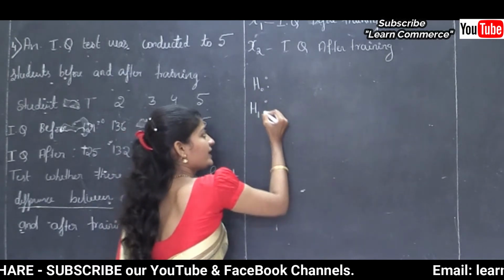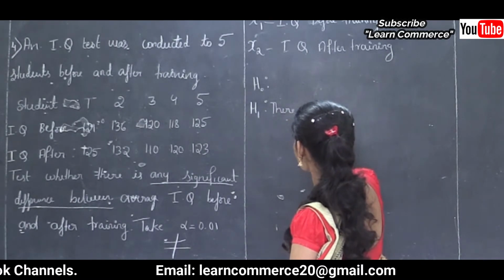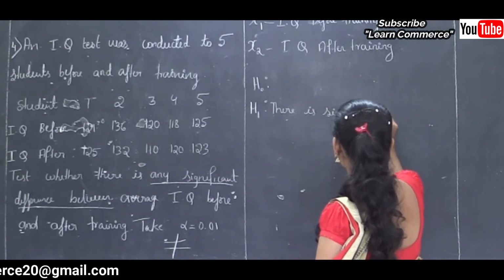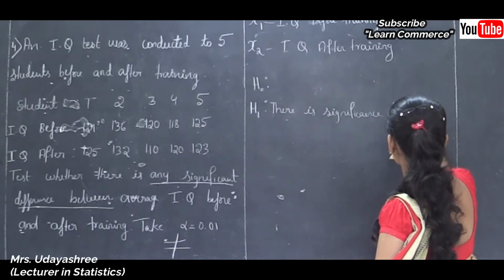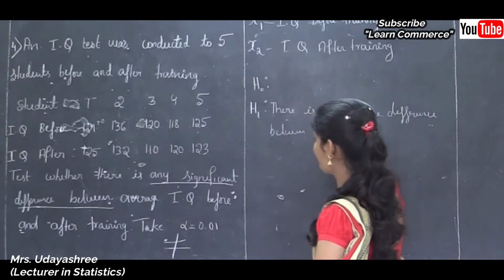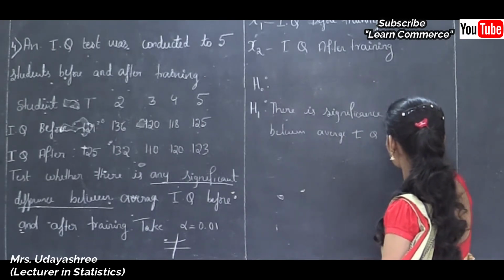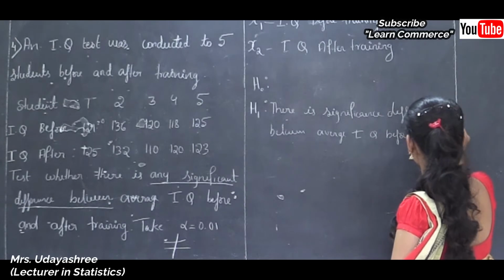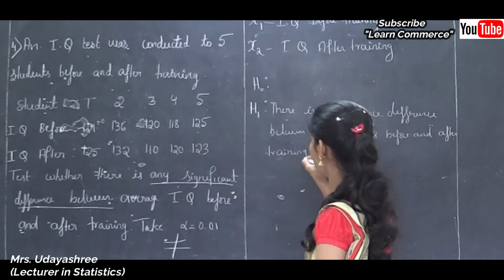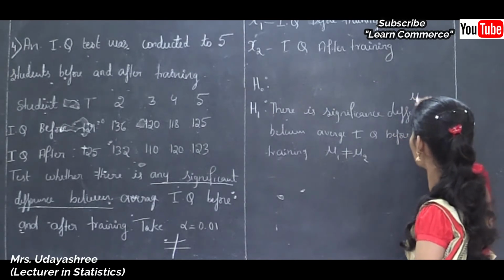So therefore here H1 is there is significant difference between average IQ before and after training, that is mu1 is not equal to mu2, and H0 is mu1 is equal to mu2.